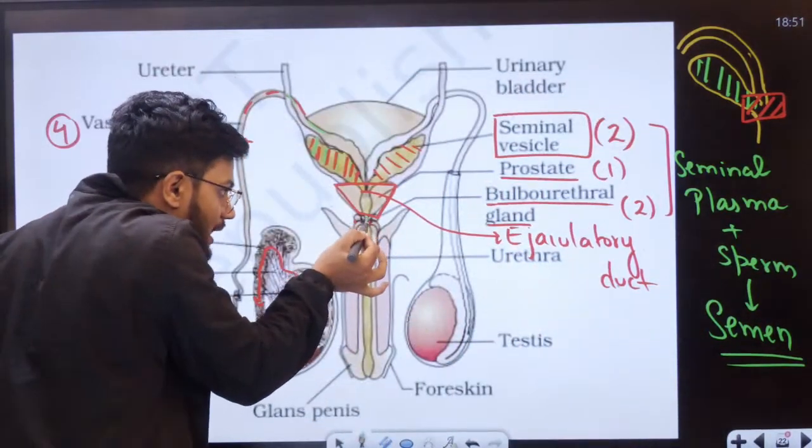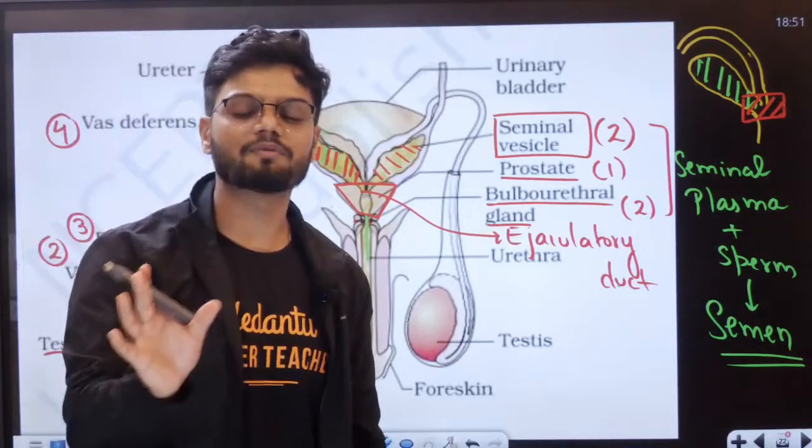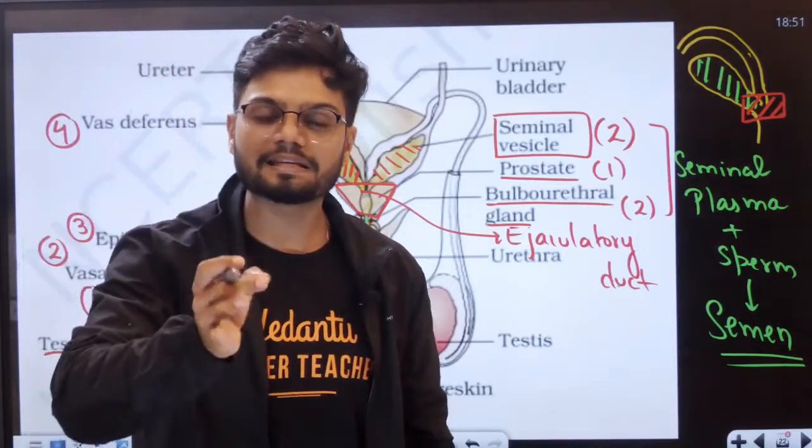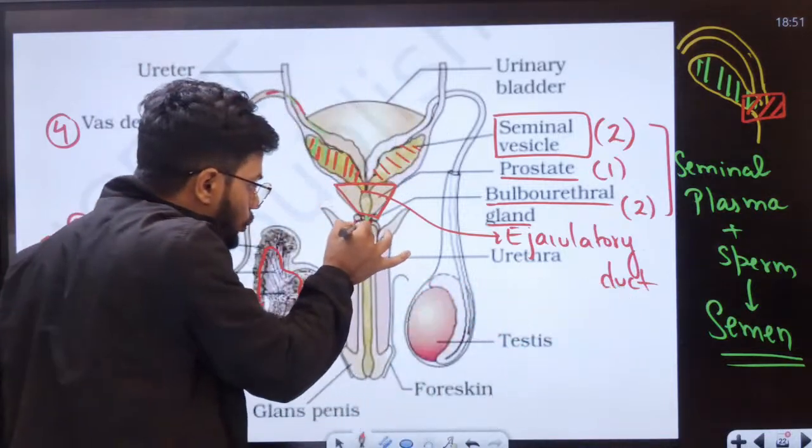Now semen is traveling here. In this region we have only semen right now. There is no sperm, and there is nothing called seminal plasma. Now we just call it semen. Now students, this semen is passing through a common duct here.